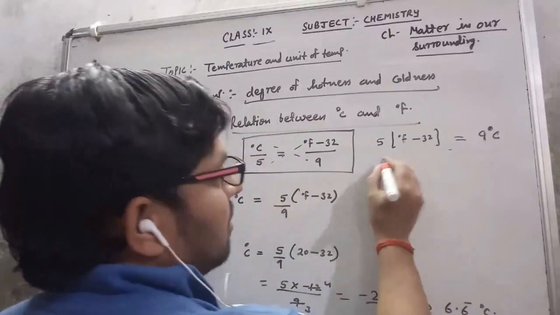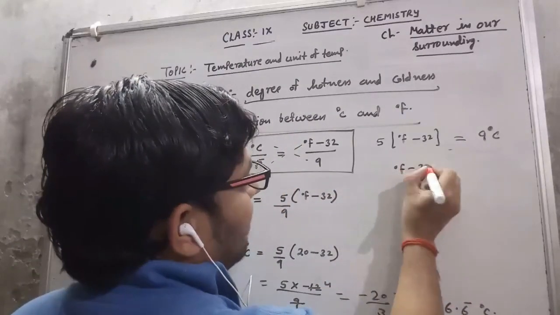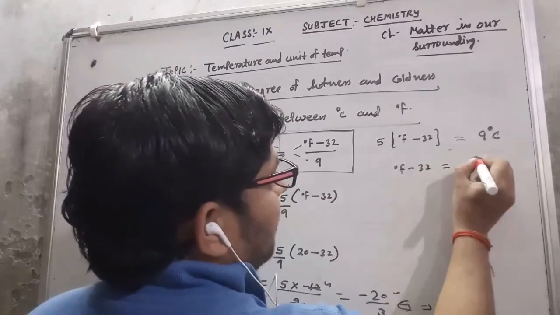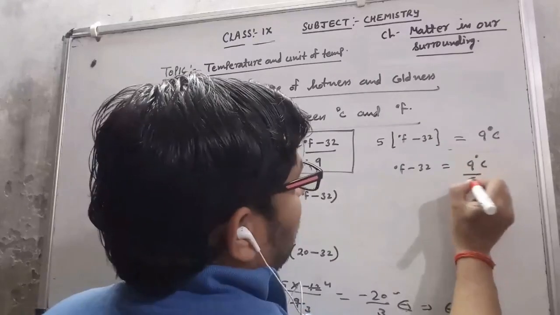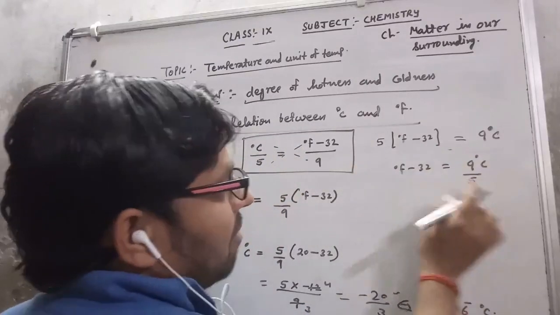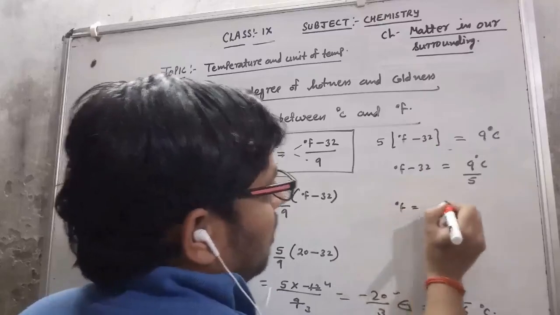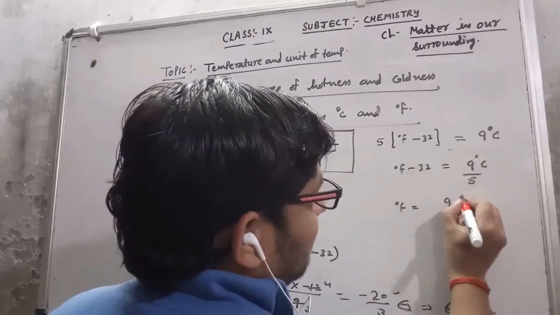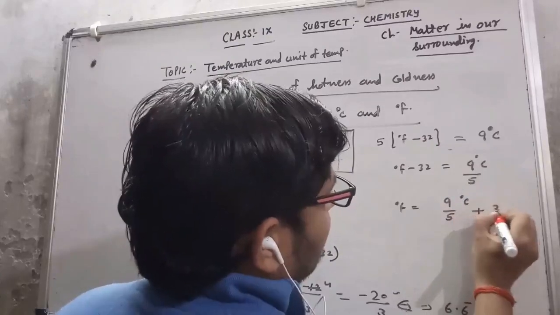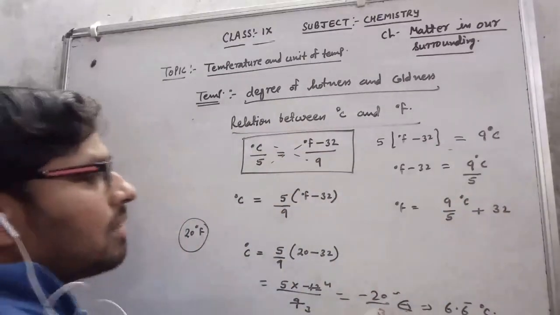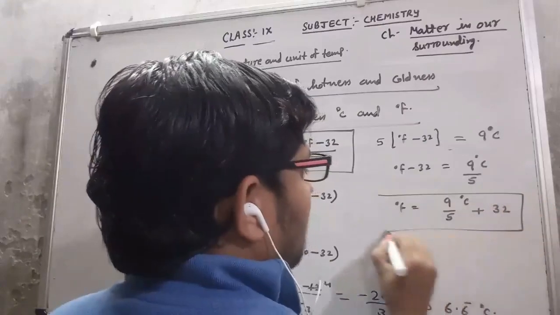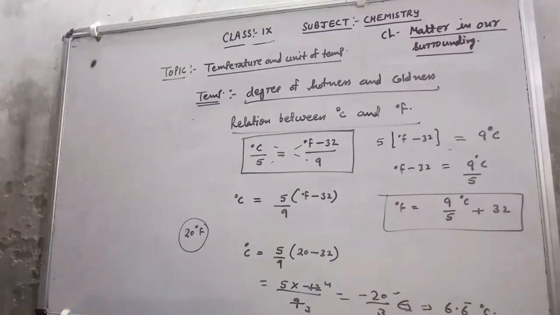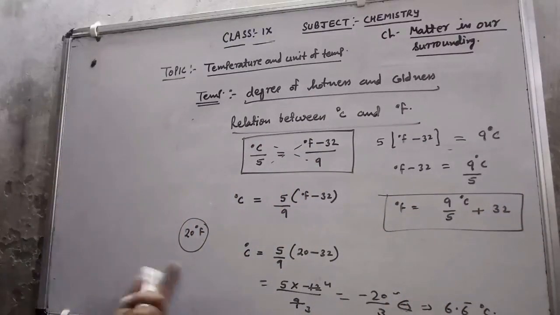Now degree Fahrenheit minus 32 equals 9 degree Celsius upon 5, because 5 will be coming in divide. So degree Fahrenheit equals 9 upon 5 degree Celsius plus 32 will be coming here. This is the relation. Suppose they are giving you the question to convert 20 degrees Celsius in degree Fahrenheit.